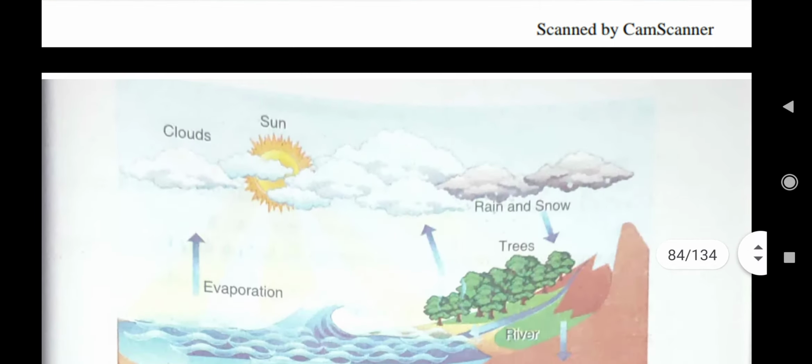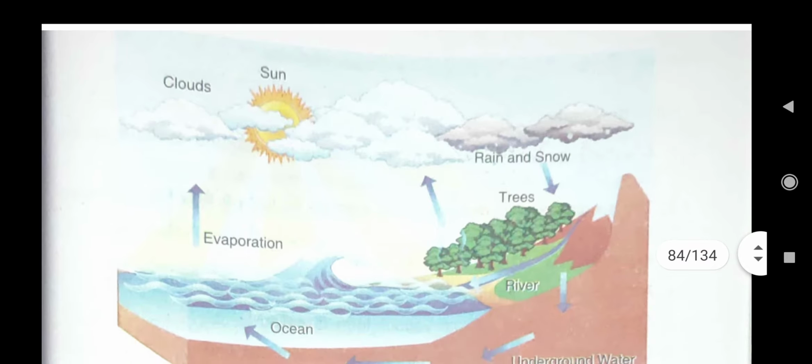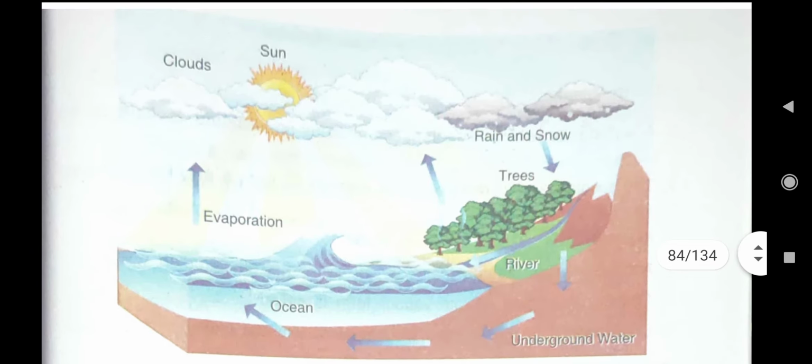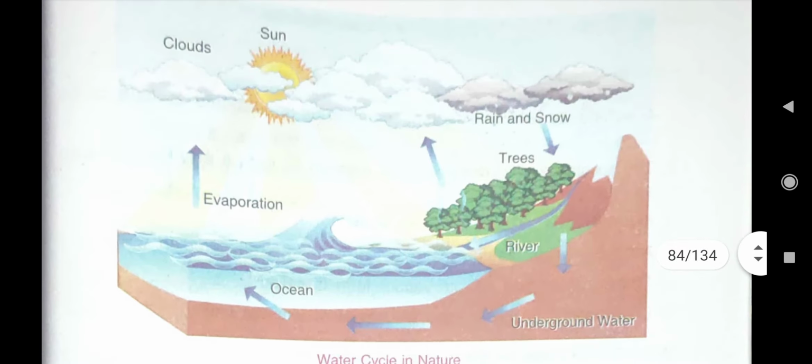Here in this picture you see, your today's homework is you have to draw this picture. This is the picture of the water cycle. This is your homework. Understood? This water cycle you have to draw.